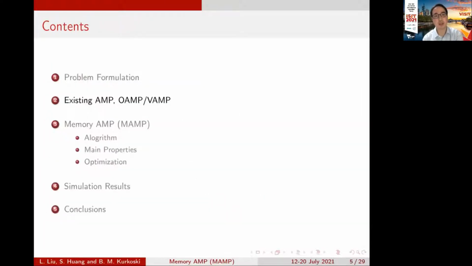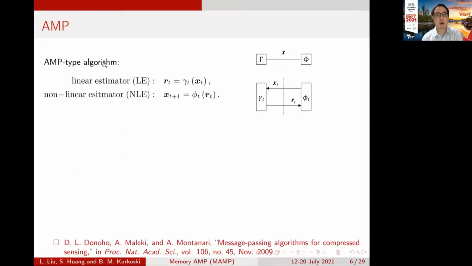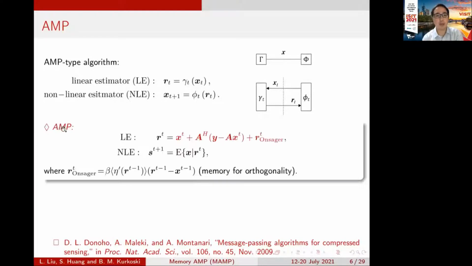Then is the existing AMP, OAMP, and VAMP. AMP-type algorithms are used to solve this problem, and we can see we use a local linear estimate gamma t for the linear constraint gamma, and we use a local nonlinear estimate phi t for the nonlinear constraint phi. The AMP algorithm is given by these formulas, and we don't go into the details of these formulas.